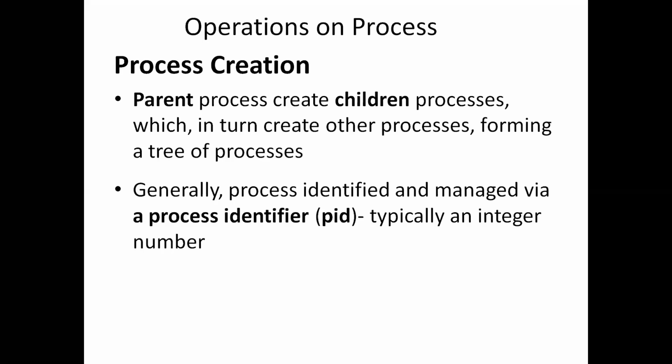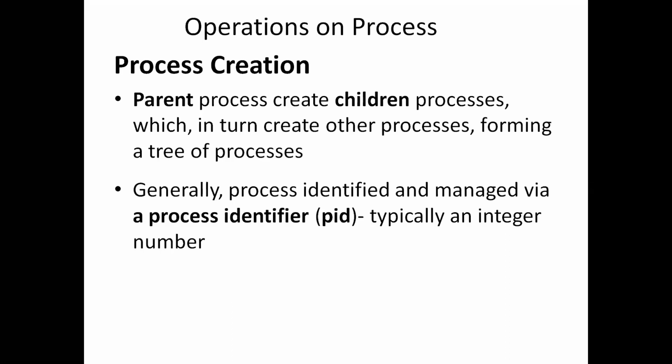The first one is the process creation. A process may create several new processes by some system call named the create process system call. By using this create process system call, a process may create several new processes during the course of its execution.